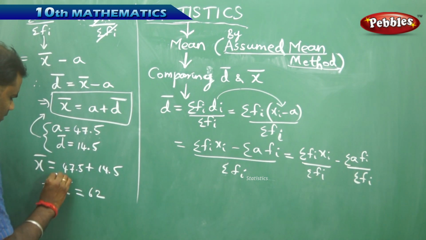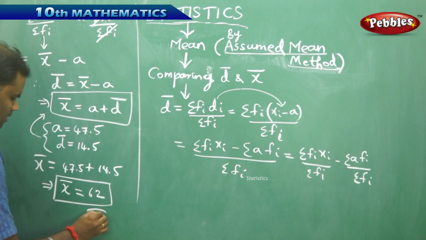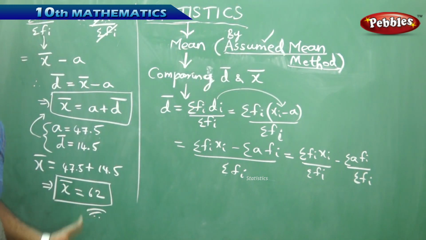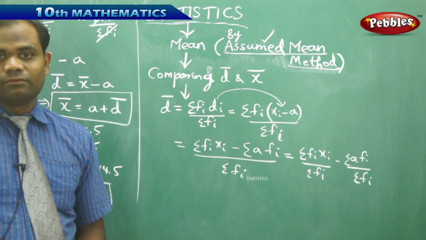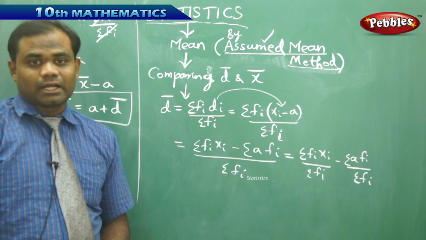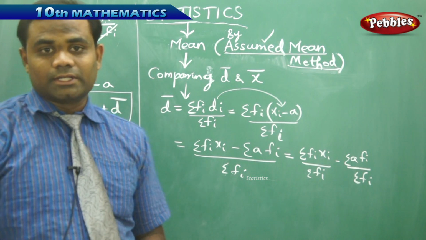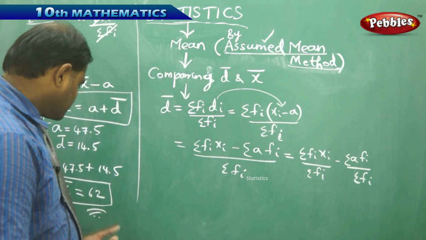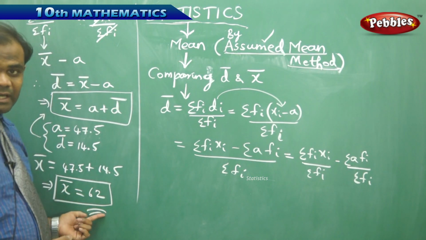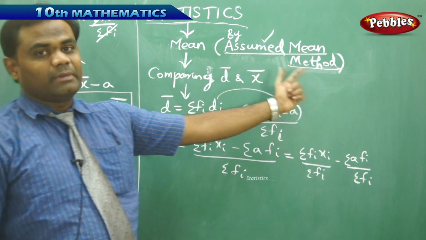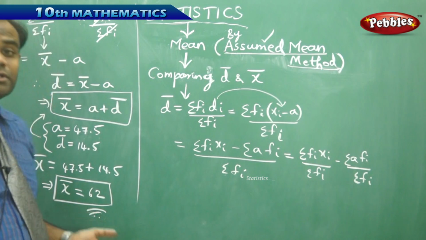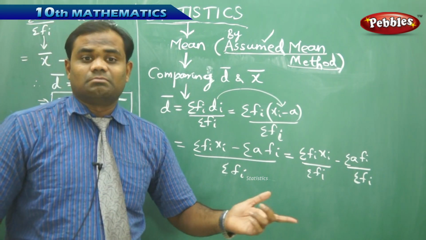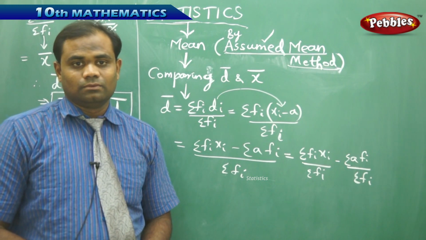Therefore, the mean which I obtain using the assumed mean method is 62 for the previous problem, with the number of students in the class and the marks which they got in the subject of mathematics out of 100. This makes us understand that by the assumed mean method, my mean equals 62, which implies that on average the entire class marks is 62.